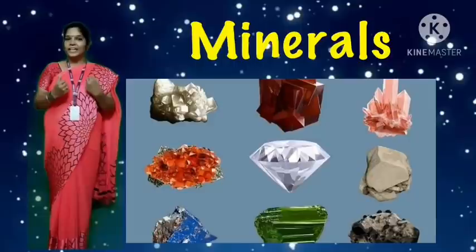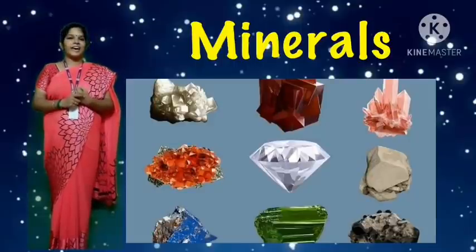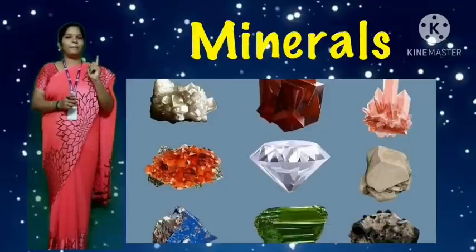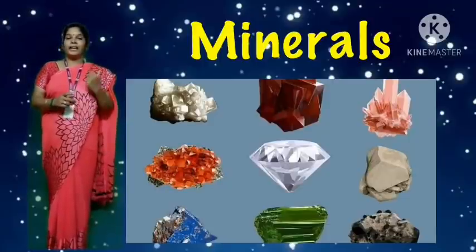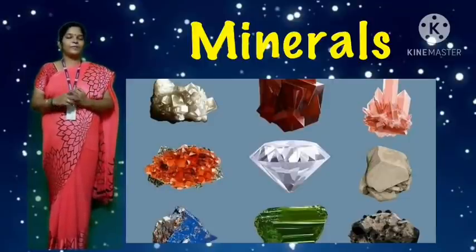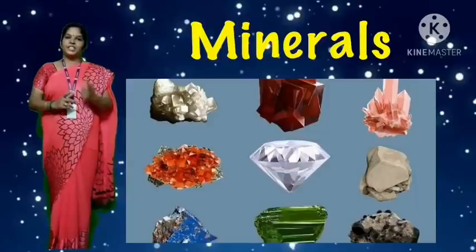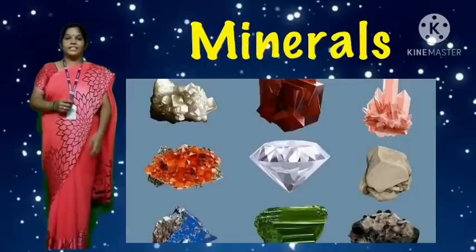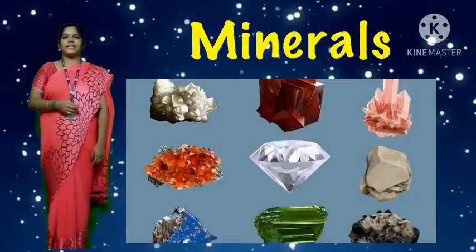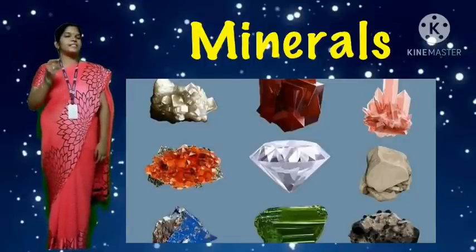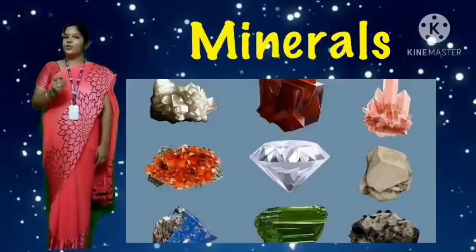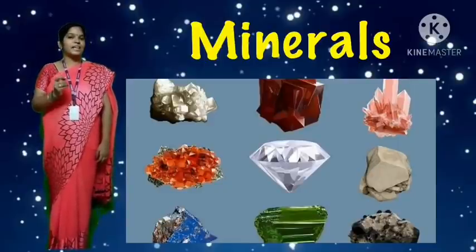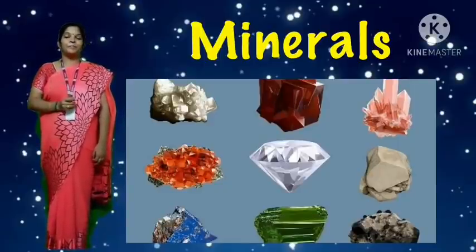Where do we generate electricity from coal? Yes, in power plants. And next we learned about, very good, china clay, used in making crockeries, flower vases, paper and electrical wires. Talc is the softest mineral which is used to make talcum powder.